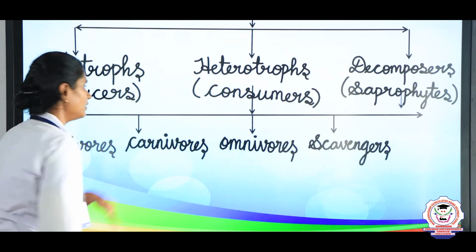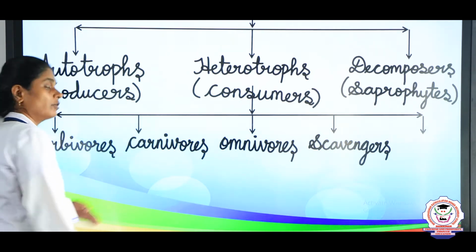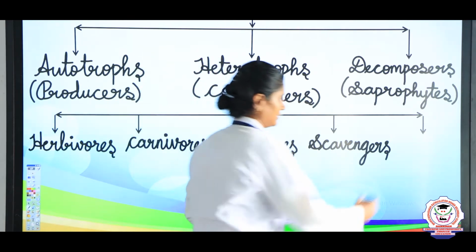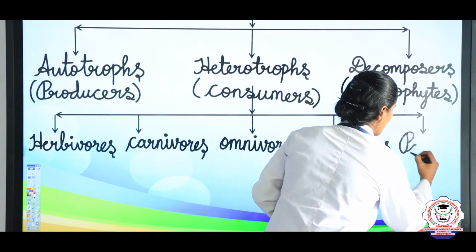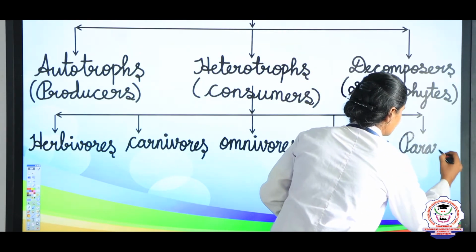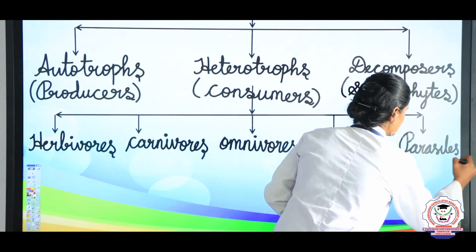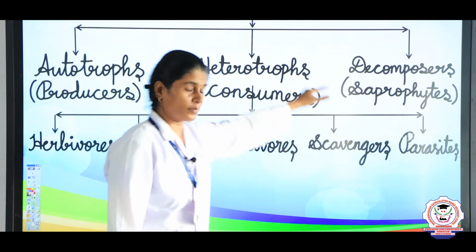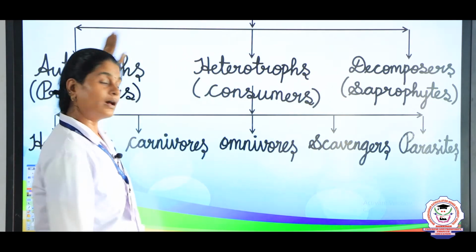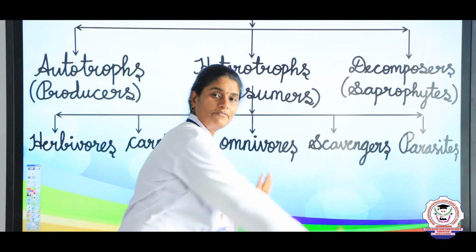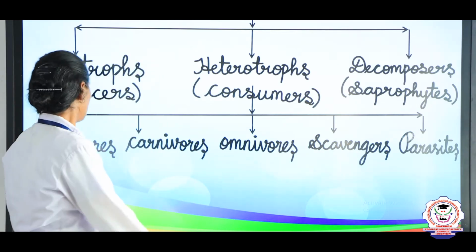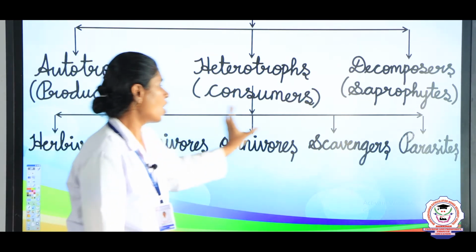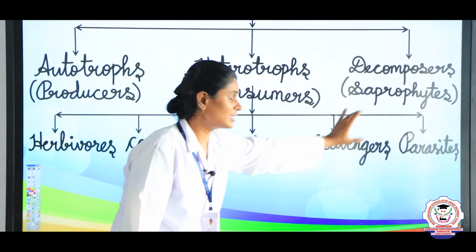And the fifth group are also called parasites. So, these heterotrophs or consumers are classified into five different categories: herbivores, carnivores, omnivores, scavengers and parasites.